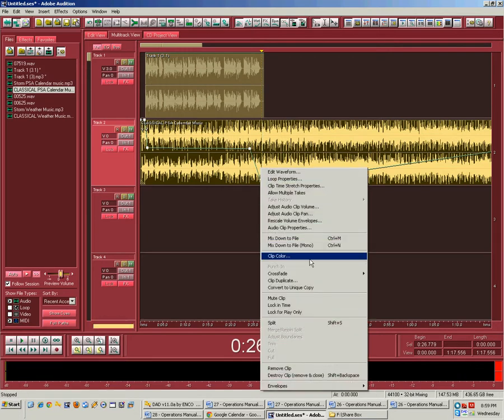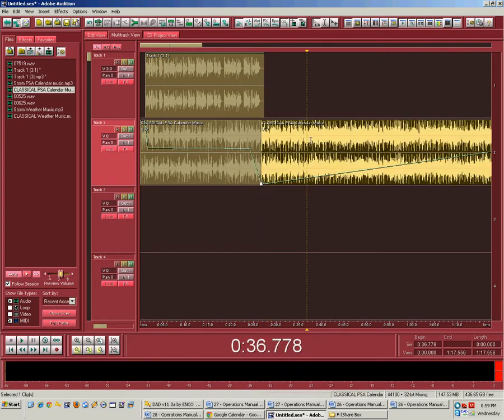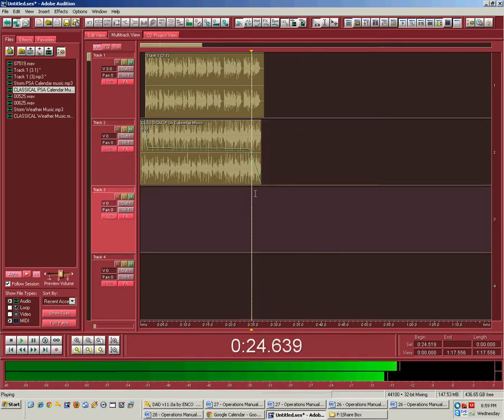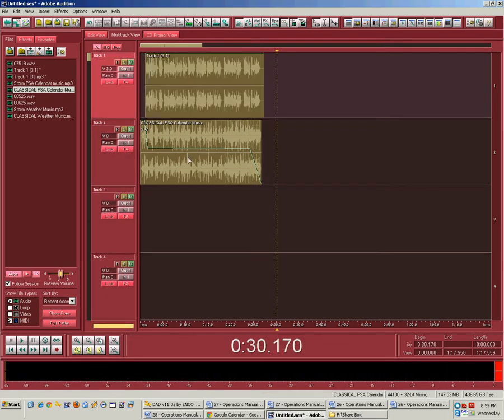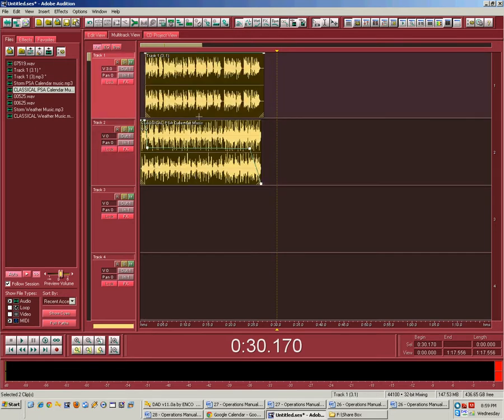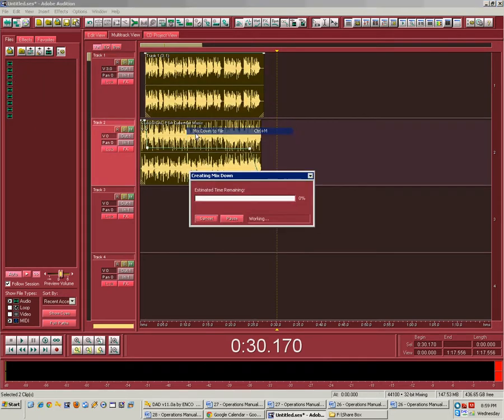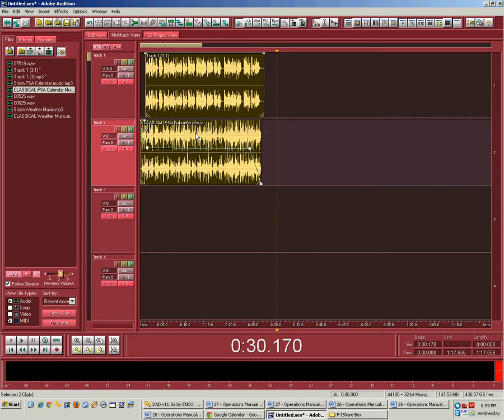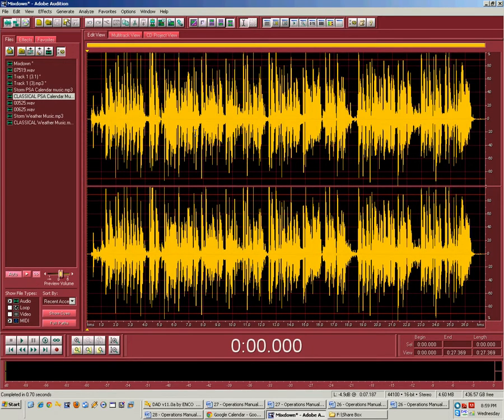Fantastic. I'm going to right click. Split. The split function comes in really handy. Okay. Hold down the control key. Click, click. And we're going to right click, mix down to file. Now I've mixed it down already. And now when I play the two together, it's how I want it to sound.